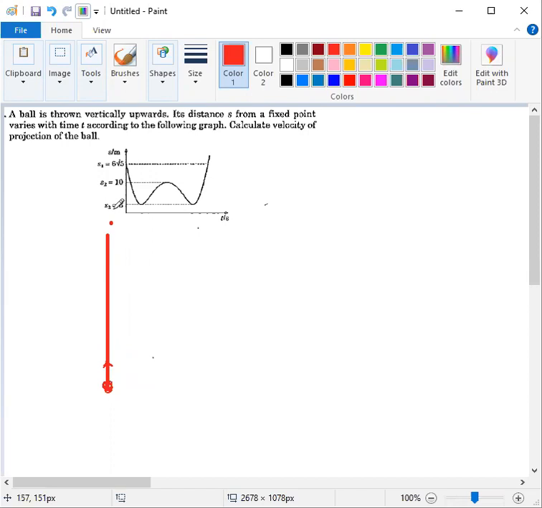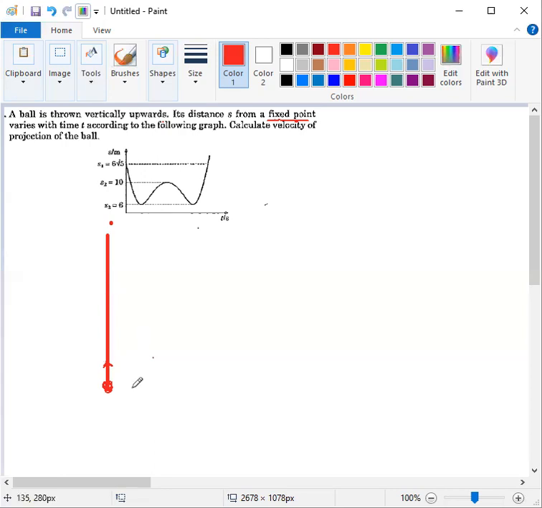Now, if we analyze the question, it is given in our question that a ball is thrown vertically upwards. Its distance is from a fixed point. So it is already mentioned in our question that its distance is from a fixed point. Now we have to note that the fixed point which is mentioned here is not the point from where the object is thrown. So this red line is only indicating the path on which the object is moving.